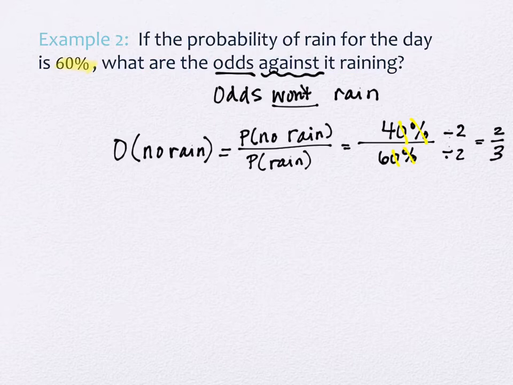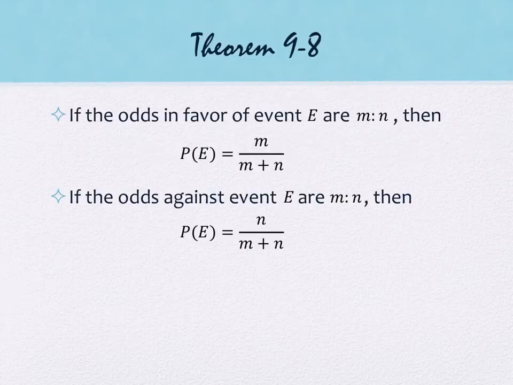Okay, what we're going to do next is look at how we go in and out of probabilities and in and out of odds. If you have the odds in favor of an event, they are m to n, then the probability of the event is m over m plus n. If the odds against the event are m to n, then the probability is n over m plus n.